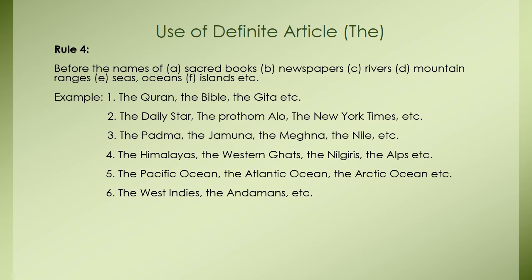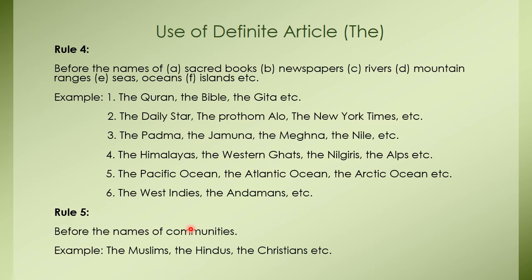Rule number 4: before the names of sacred books, newspapers, rivers, mountains, seas, oceans or islands, we use "the". For examples, the Quran, the Bible, the Gita, the Daily Star, the Prothom Alo, the Padma, the Jamuna, the Himalaya, the Nilgiris, the Alps, the Pacific Ocean, the Atlantic Ocean, the West Indies, the Andamans, etc. We use "the" before these names of selected books, newspapers, rivers, etc.